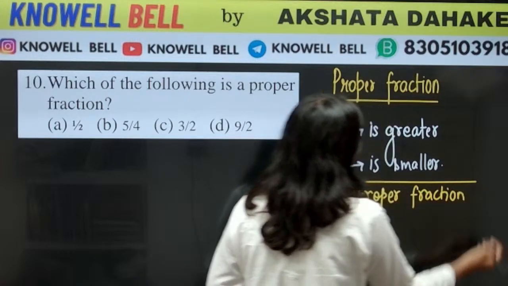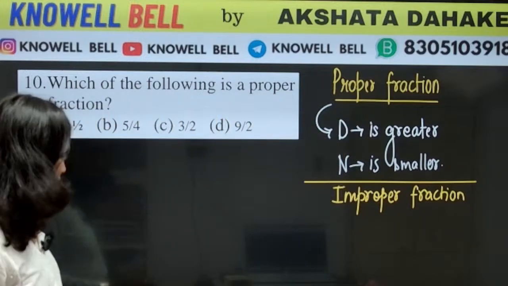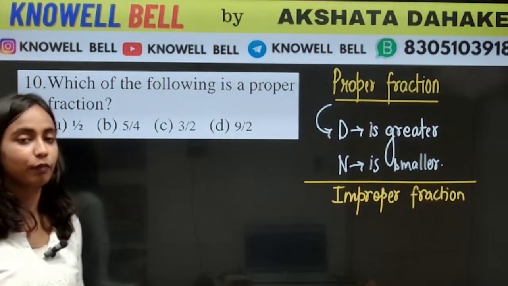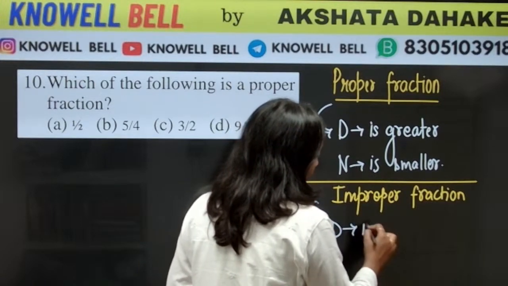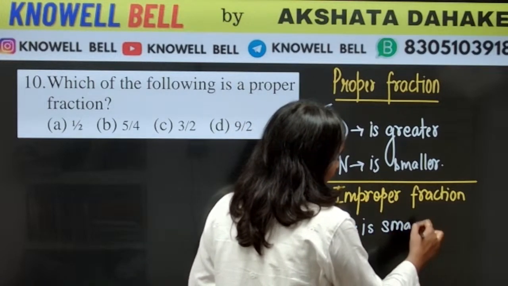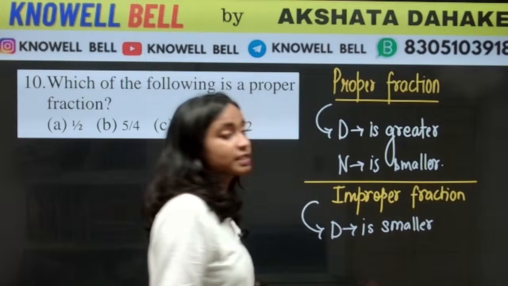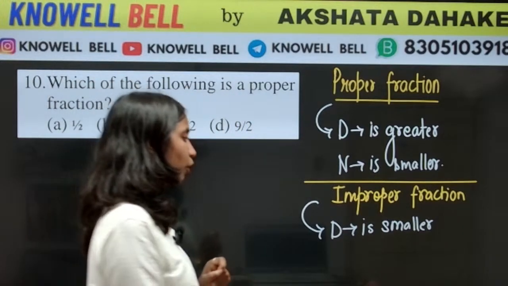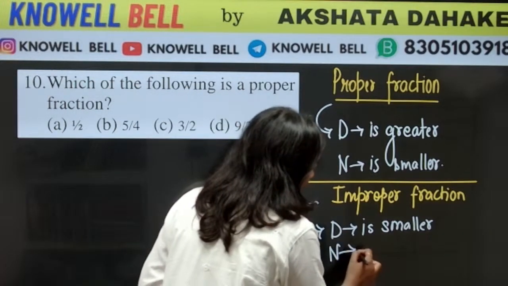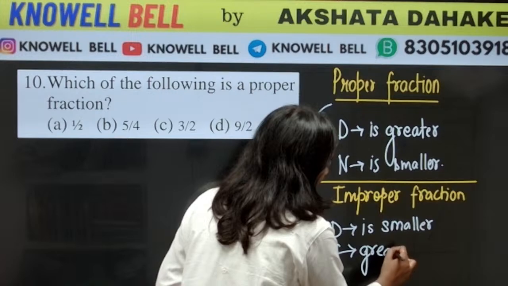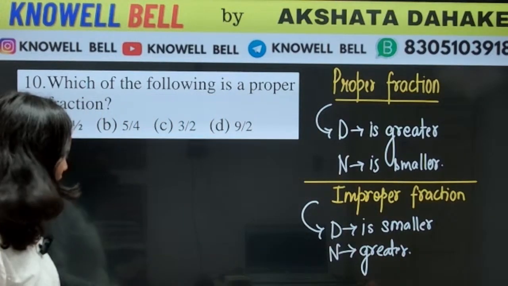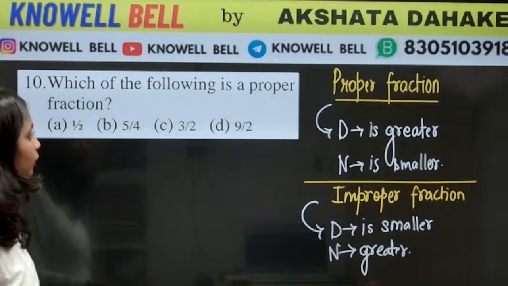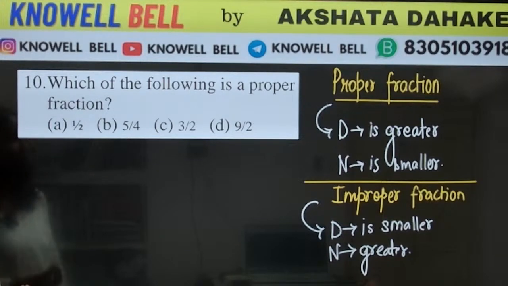So what is improper fraction? Improper fraction is just the opposite. Improper fraction क्या होता है? Improper fraction is just the opposite. So improper fraction में denominator is smaller. Okay, in improper fraction, what happens? Denominator is smaller and the numerator क्या होता है? Numerator is greater. Okay, numerator is greater over here. So proper fraction, numerator should be smaller, denominator should be greater.